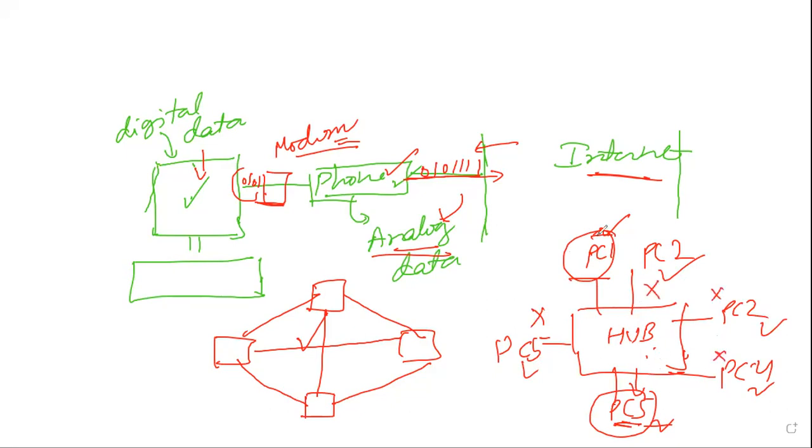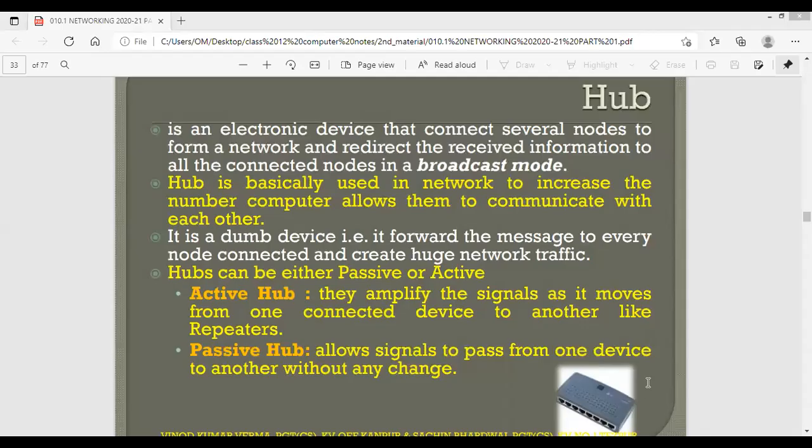So this hub simply provides a mechanism for connecting different nodes of a network, and also helps us with interchange of data between different nodes. Basically, we are using a hub to increase the number of computers and allow them to communicate with each other. Using a hub, I can connect many nodes together, and they can form a network and communicate with each other.